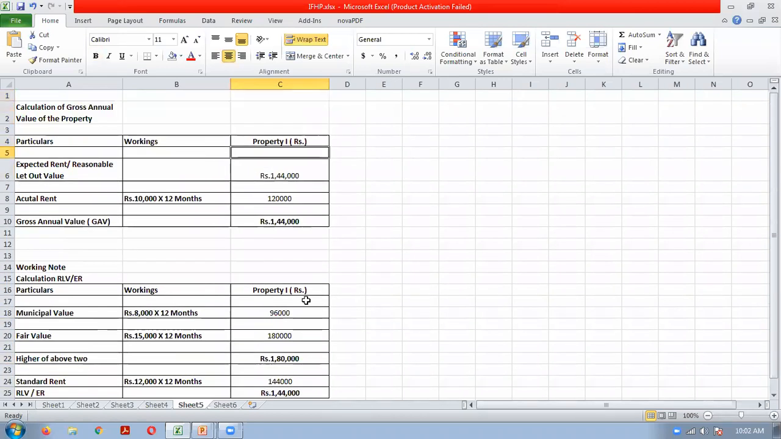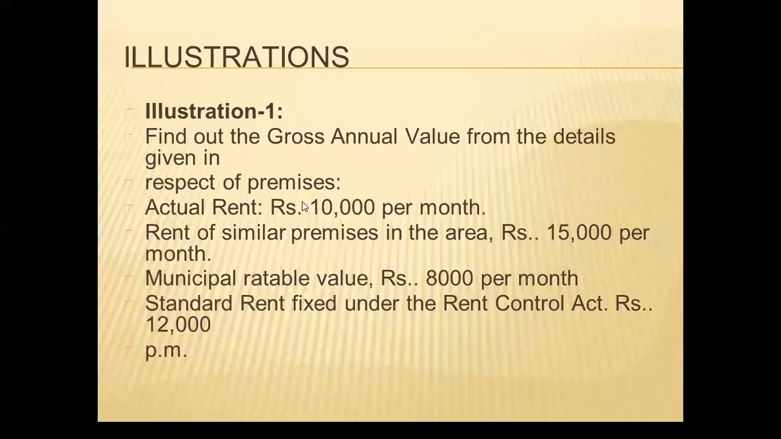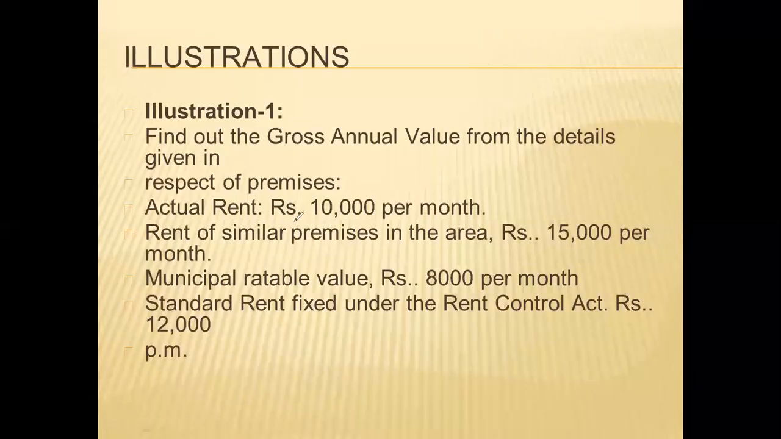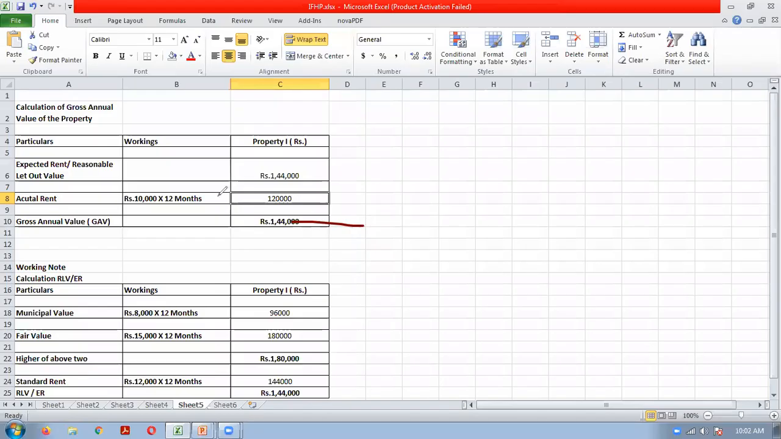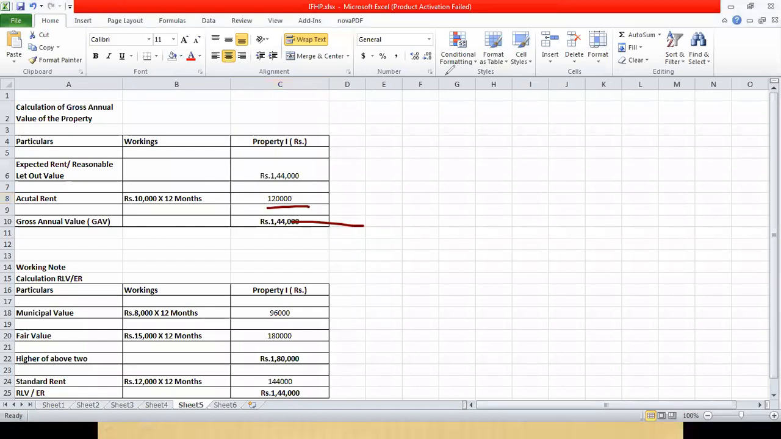RLV we will compare with the actual rent. Actual rent is how much? 10,000. So 10,000 into 12 will be 1,20,000. Clear? 1,44,000 and 1,20,000. Which is the higher value? 1,44,000 is the GAV. So this is how we have to calculate.